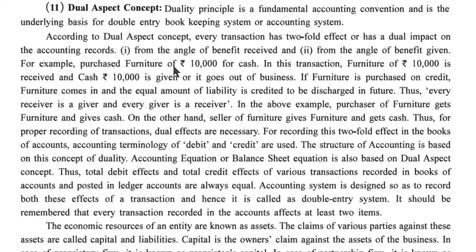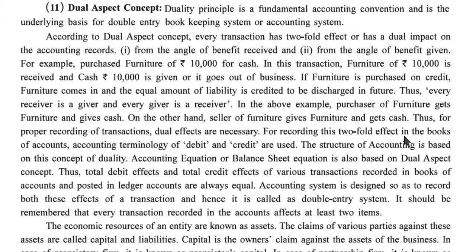For example, furniture of rupees 10,000 is purchased for cash. In this transaction, furniture of rupees 10,000 is received and cash of rupees 10,000 is given, or goes out of the business. If furniture is purchased on credit, furniture comes in and an equal amount of liability is created, to be discharged in future. Thus, every receiver is a giver and every giver is a receiver. In the above example, the purchaser of the furniture gets furniture and gives cash. On the other hand, the seller of the furniture gives furniture and gets cash. Thus, for proper recording of transactions, dual aspects are necessary.